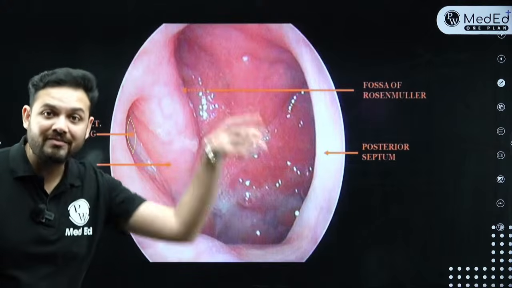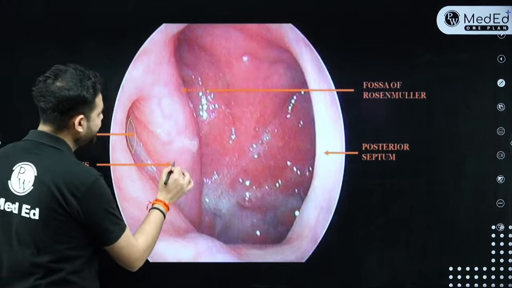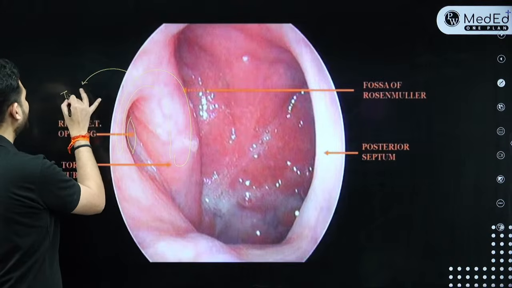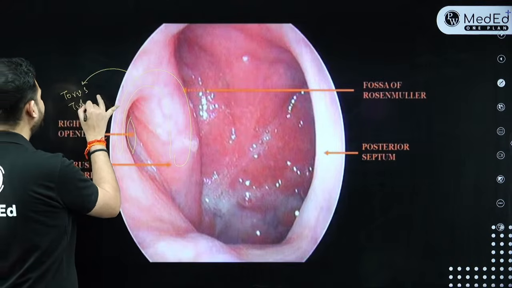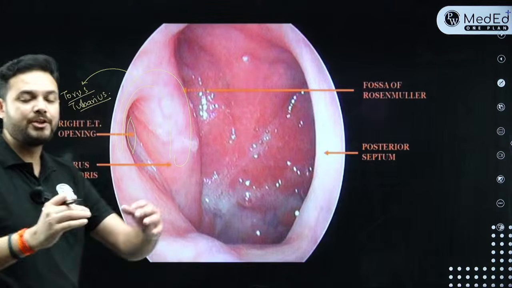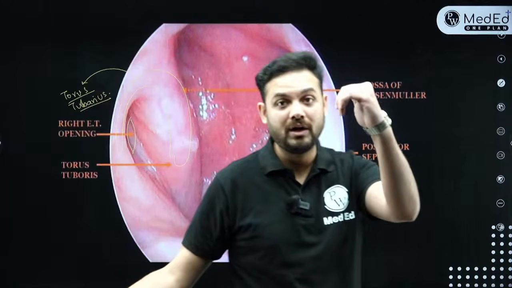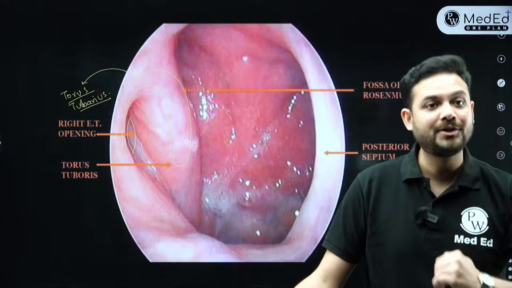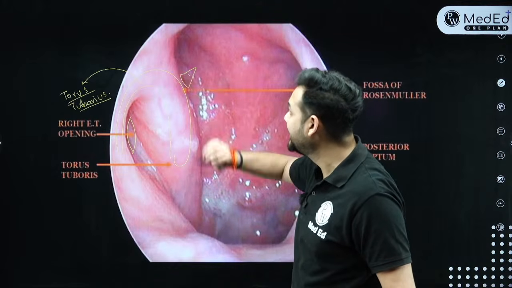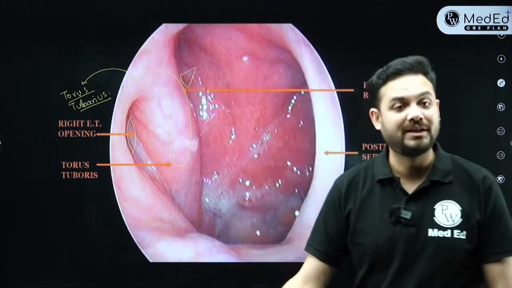What is present above as a bulge of the eustachian tube? This bulge above the eustachian tube orifice is called the torus tubarius. What is the torus tubarius? It is basically the cartilaginous bulge of the eustachian tube orifice, right? When the eustachian tube opens, the cartilage folds and that produces a fold or basically a bulge over the eustachian tube. That's called the torus tubarius. And what is this collapsed fossa present behind? This collapsed fossa is your fossa of Rosenmüller.